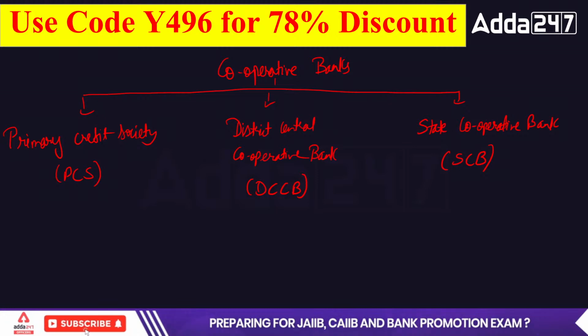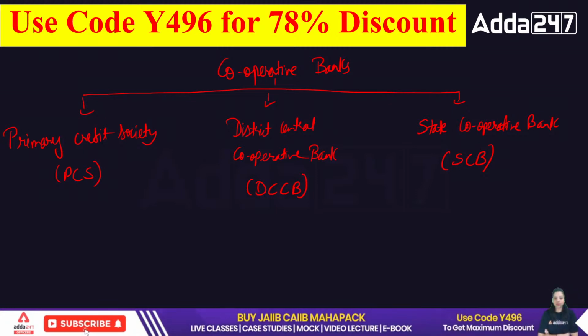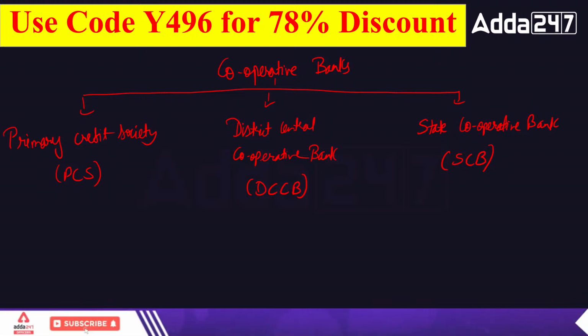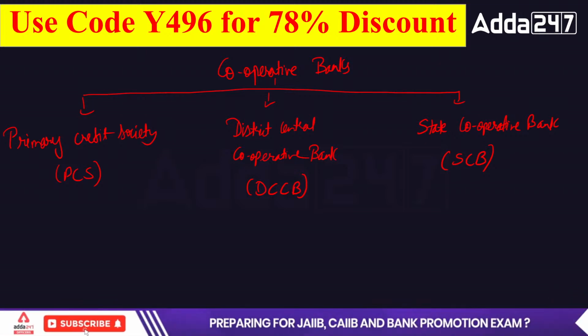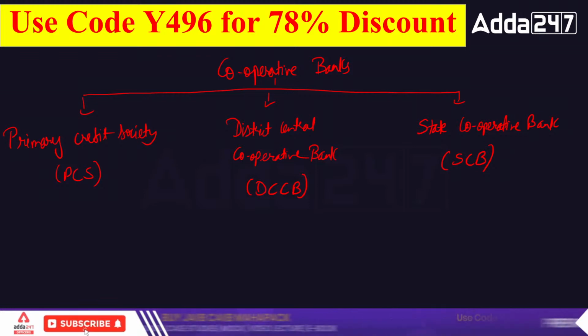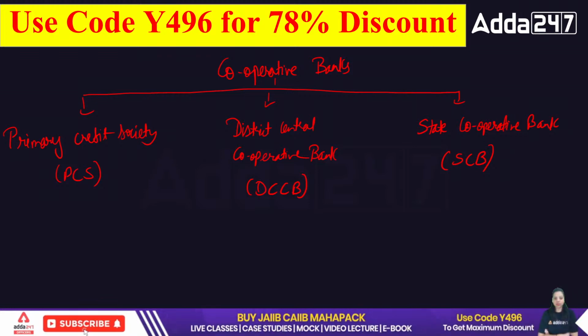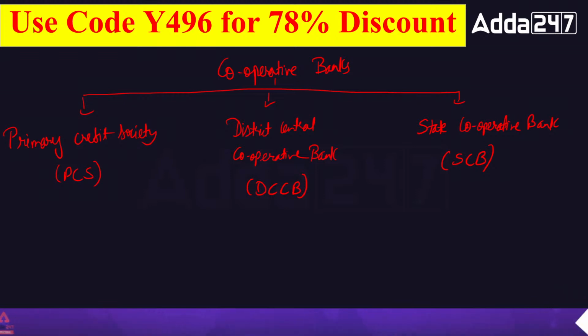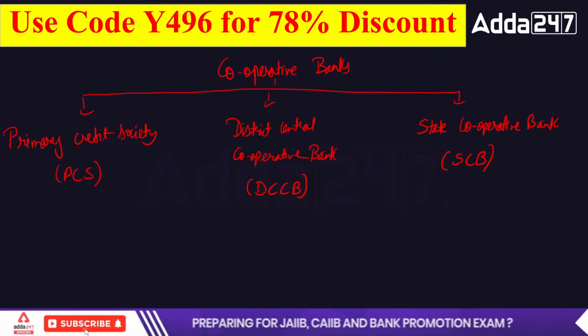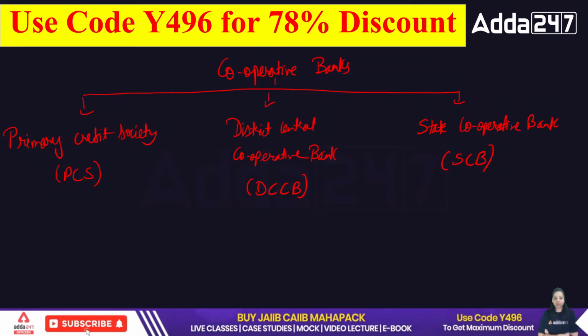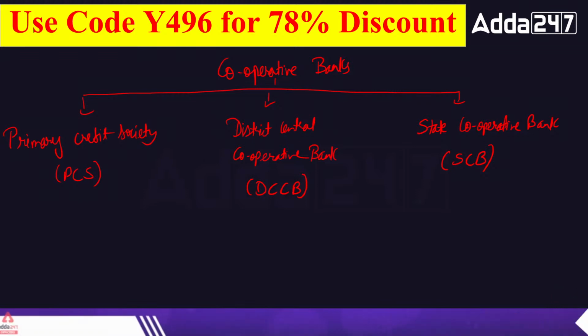And all these cooperative banks are working for the agriculture sector's development. The primary credit societies provide loans for the villages for the agriculture sector. So they work for the villages. Okay, primary credit societies are working in villages and they are providing short-term loans for a short period of time to the agriculture sector. Then there is a district central cooperative bank that works in the districts. They provide medium and long-term loans to the agriculture sector.